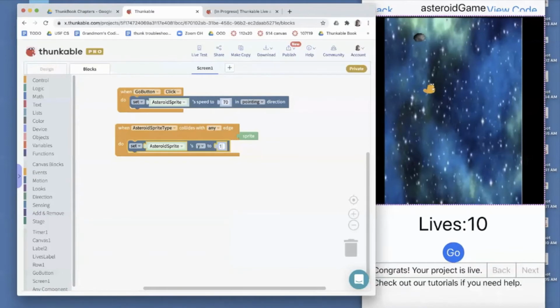Anyway, there's many reasons languages like Thunkable are great for beginners. But I think these when blocks, the event handlers, as primitive constructs in the language, are key to the whole thing. And they really help give beginners superpowers and the ability to learn by creating.